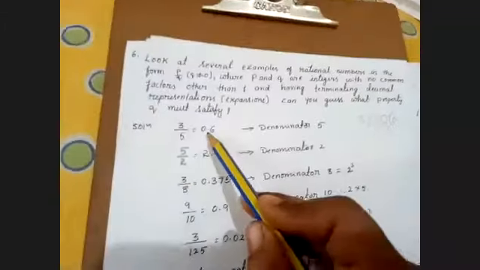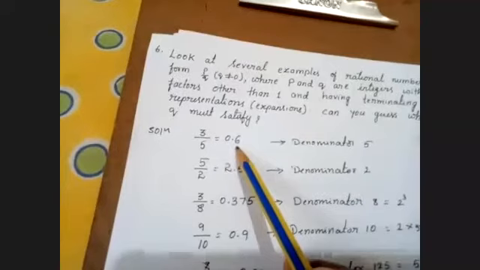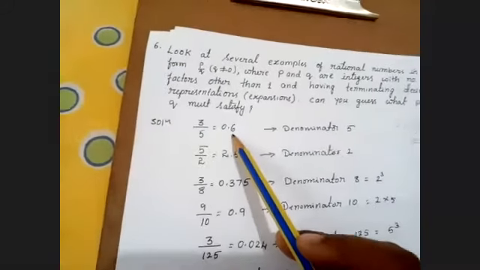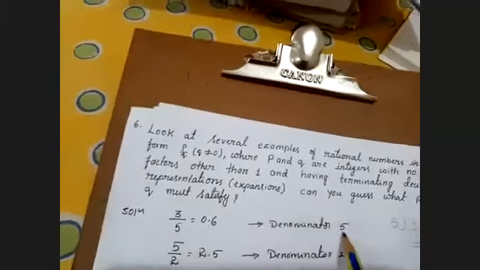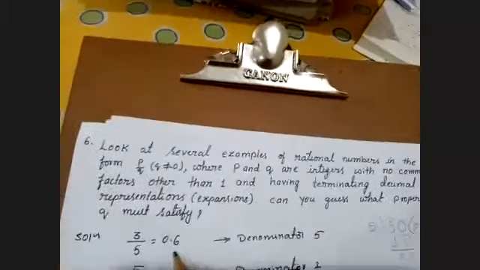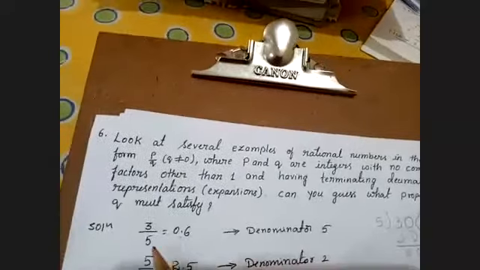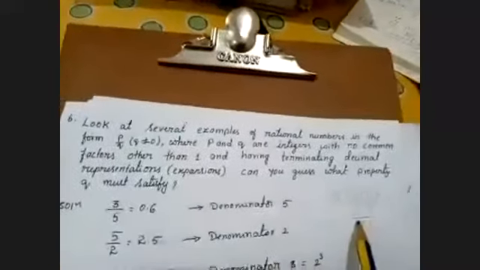So I get 0.6, and the remainder is 0. I can say it is a terminating decimal expansion. So the denominator is 5. From this first example, I got to know that when the denominator is 5, we get remainder 0. Am I clear?